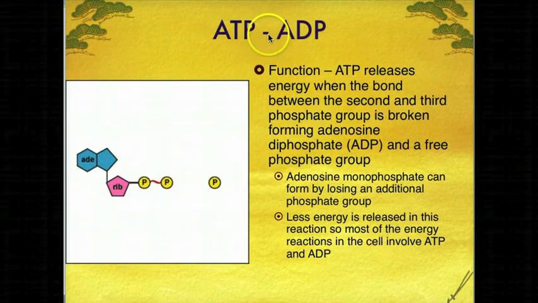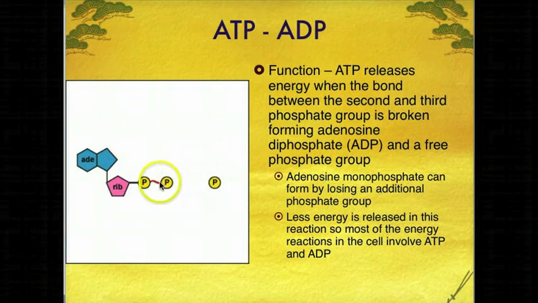So ATP will form ADP when that bond between the second and third phosphate group is released. ADP is called adenosine diphosphate because there are only 2 phosphate groups, and you're left with a free phosphate group.